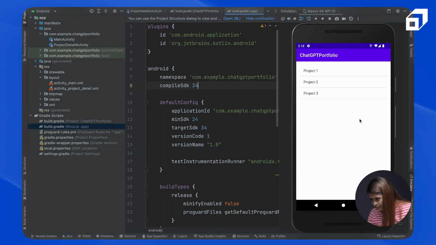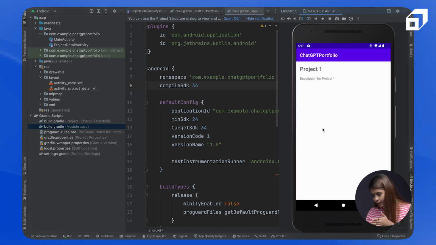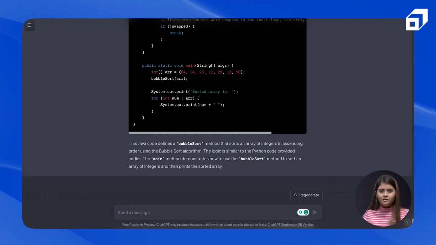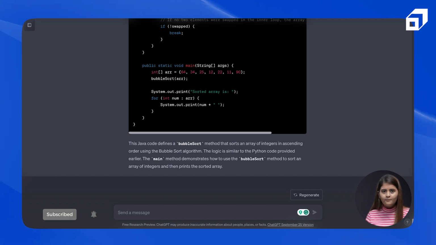So you can see the ChatGPT portfolio. This is how it looks. When you click on project 1, 2, 3, anything, then a new page is opening up. So it's working completely fine. But I think if you are a complete fresher in this, then it will be very tough for you. I already knew how to do all this, so it was very easy for me. So again, this is for automating stuff. This is for quick things. Like if you want to revise, you want to use it as an interviewer, right?